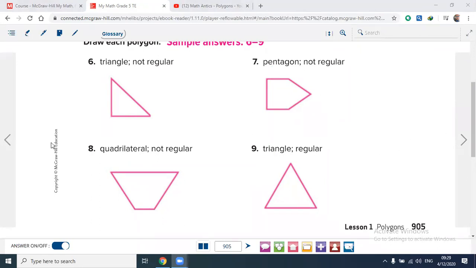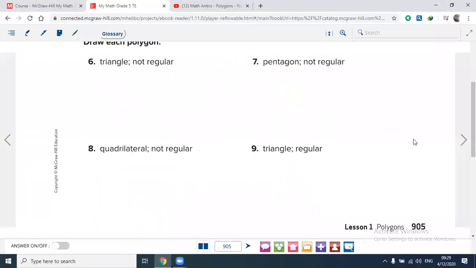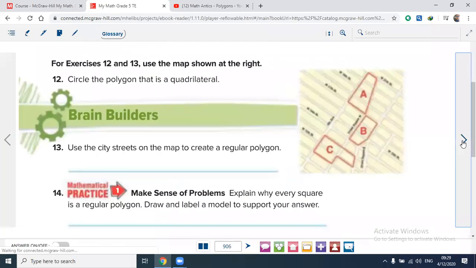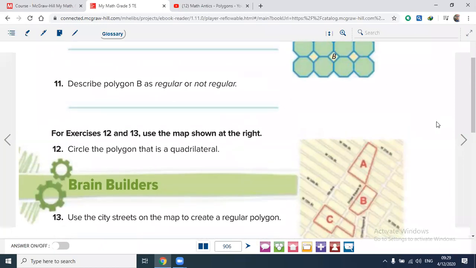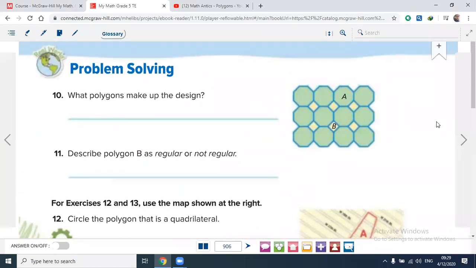Okay. Now we are going to page number 906, please. Third problem. Okay, number 10.